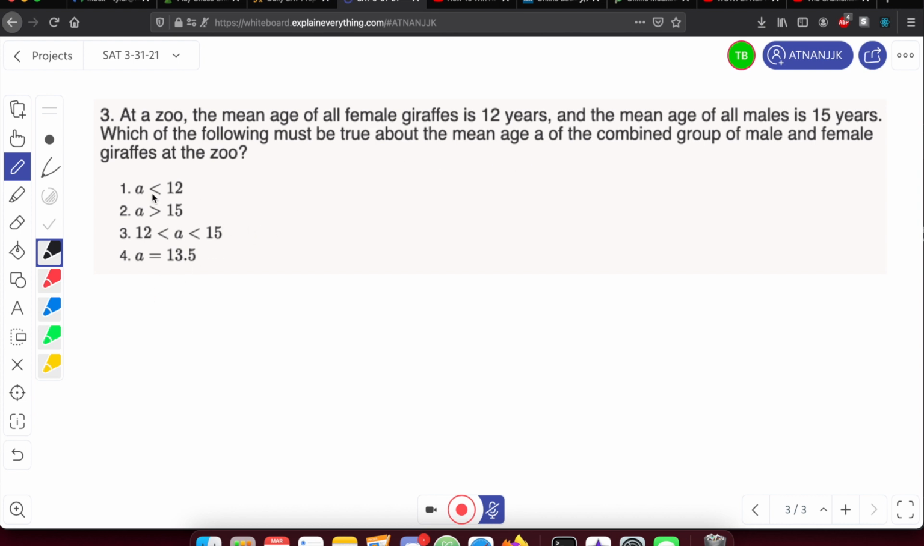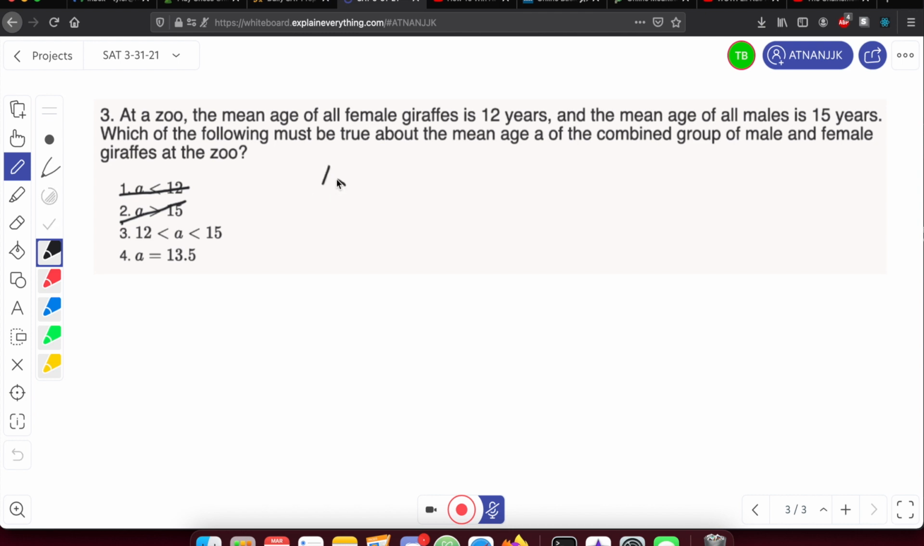So solution 1, we're saying that A is less than 12. Well, does this make sense? No, this doesn't make sense because the mean age of all males is 15 years, so A needs to be at least greater than 12, right? So we can cross that out. So solution 2, A is greater than 15. Well, this can't be true either because the mean age of all males is 15 years, so it needs to be less than 15, and we know that because the mean age of all female giraffes is 12 years. So these 15 and 12 need to combine somehow, and they're going to produce an answer that's less than 15. So we know that this is wrong as well.